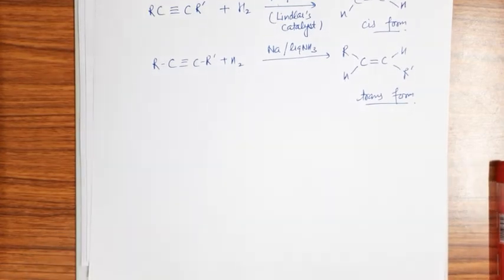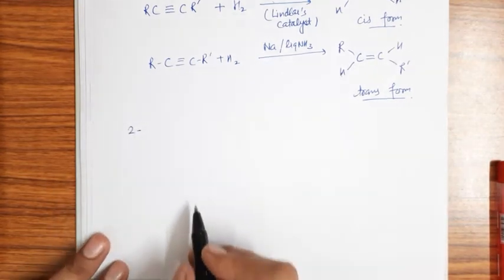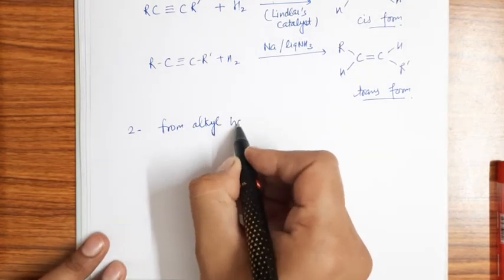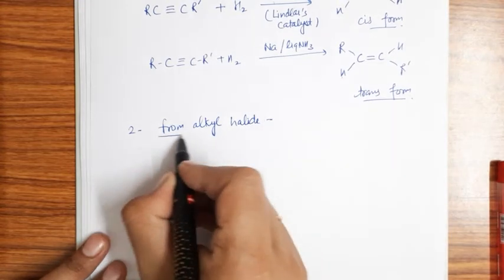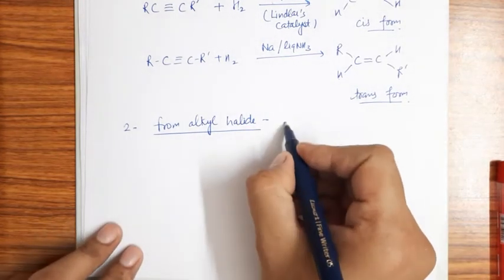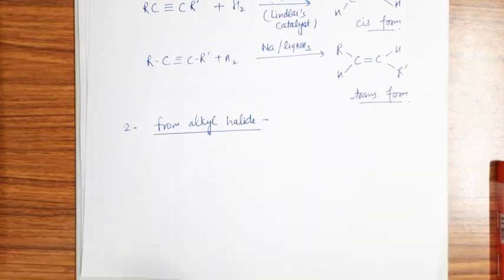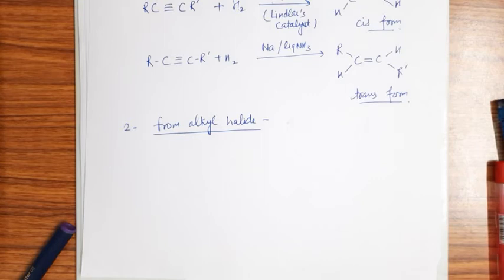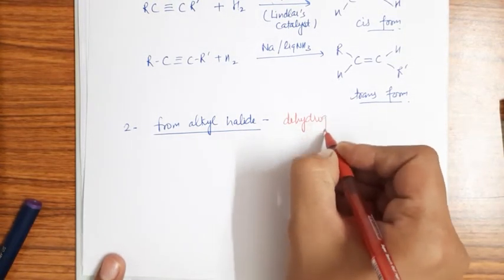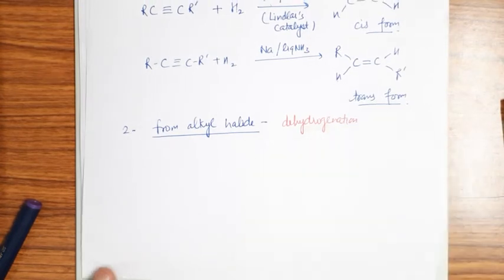Now come to the second reaction, the second preparation. The second preparation is from alkyl halide. So you can take an alkyl halide, and what will we do? We do dehydrohalogenation.